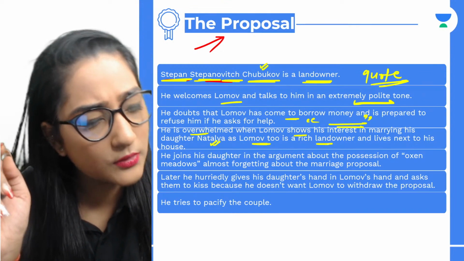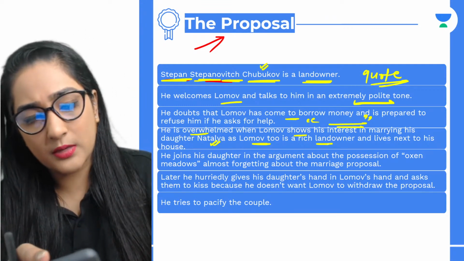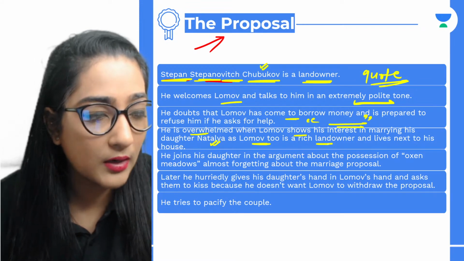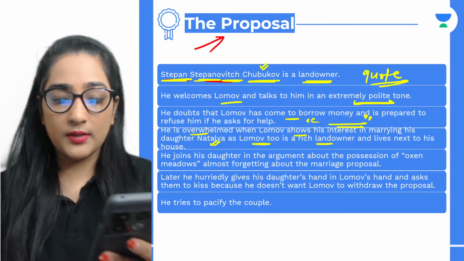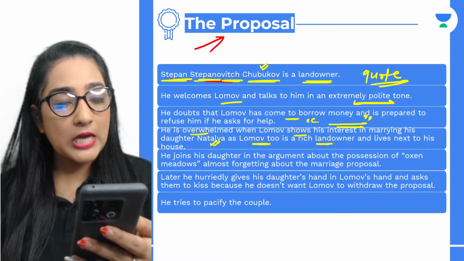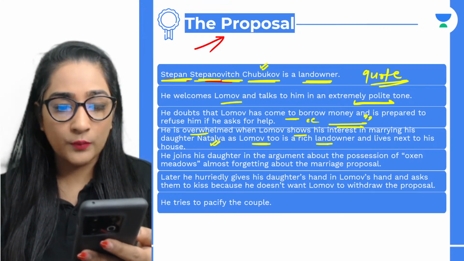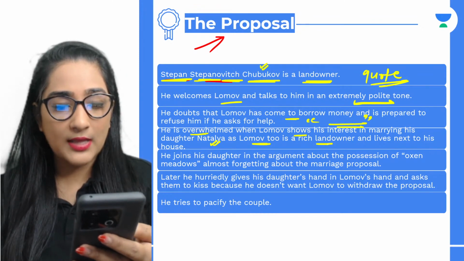What are your points? Chubukov was a landowner who was a very dramatic person. He, being an aged person, is quarrelsome and argumentative in nature. He wants his daughter to be married into a wealthy family. Yeah, that's fine. Precious angel, darling, my treasure. Yeah, Amit, absolutely correct. Bhakti, thank you. Shanavaz, that's amazing.